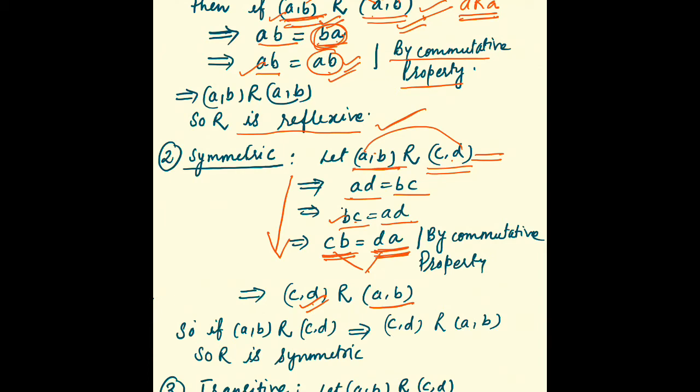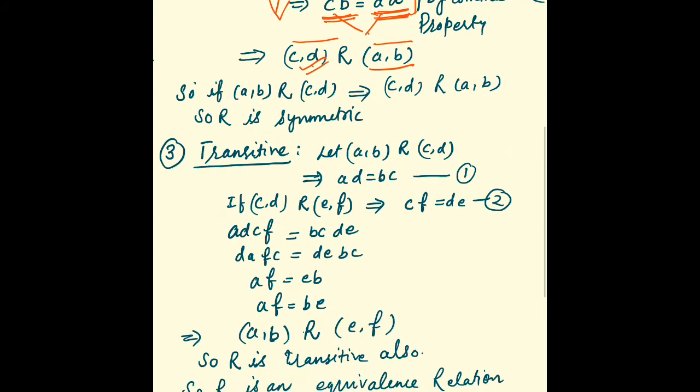We initially supposed that AB is relating to CD, but when we applied the operations, then later on we showed that CD is also relating to AB. When CD is relating to AB, it means this relation is symmetric also.